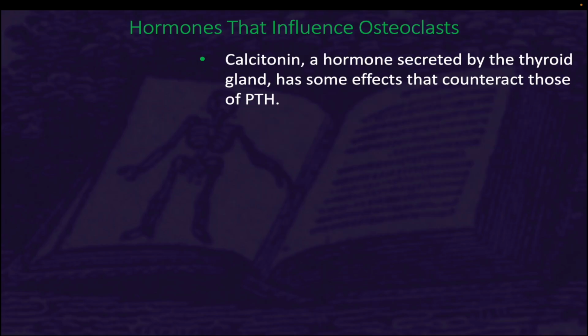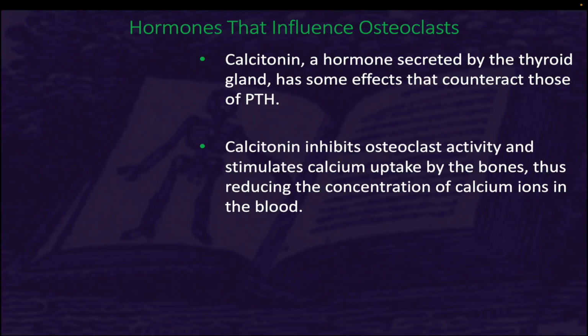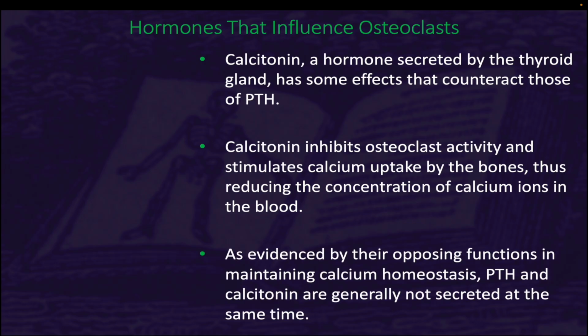Calcitonin, a hormone secreted by the thyroid gland, has some effects that counteract those of parathyroid hormone. Calcitonin inhibits osteoclast activity and stimulates calcium uptake by the bones, thus reducing the concentration of calcium ions in the blood. As evidenced by their opposing functions in maintaining calcium homeostasis, parathyroid hormone and calcitonin are generally not secreted at